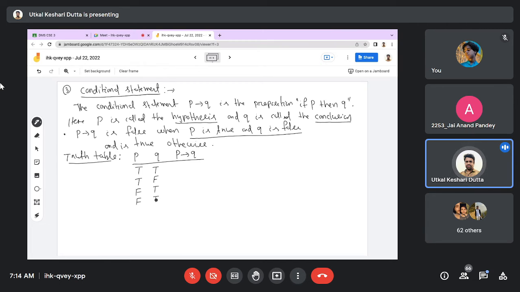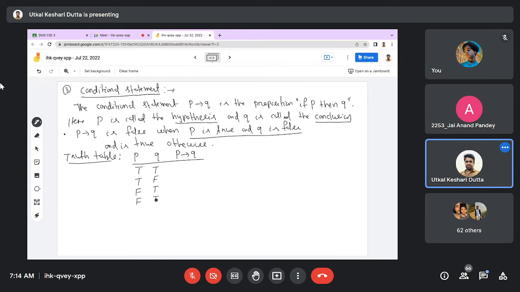In case of a conditional statement, the truth value of P conditional Q will be false only in one case, when P is true and Q is false. That means when the hypothesis is true but the conclusion is false. For all other possibilities, it will be true. Got it? Got it, sir.